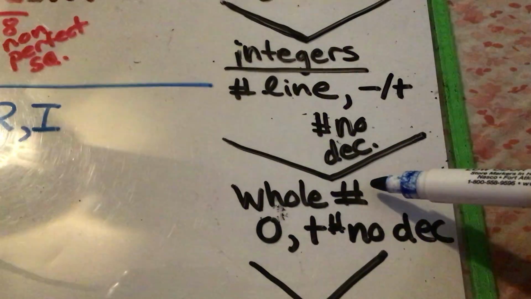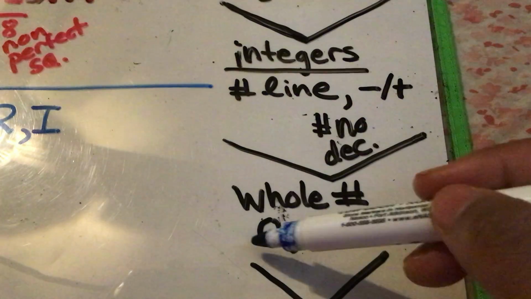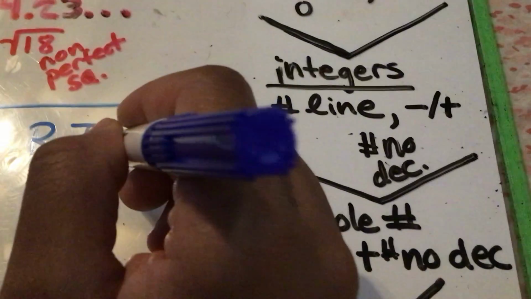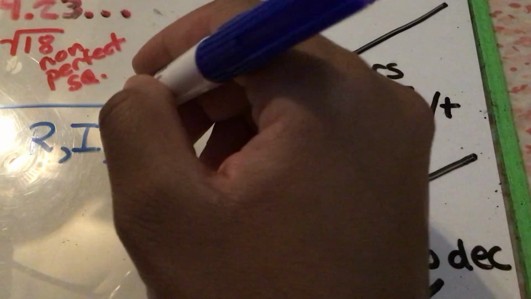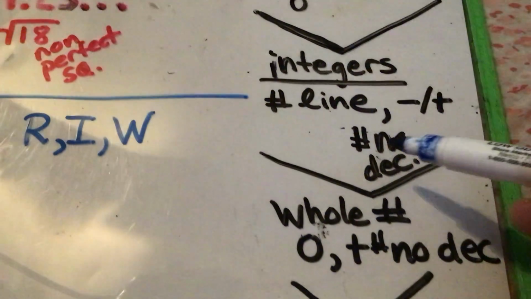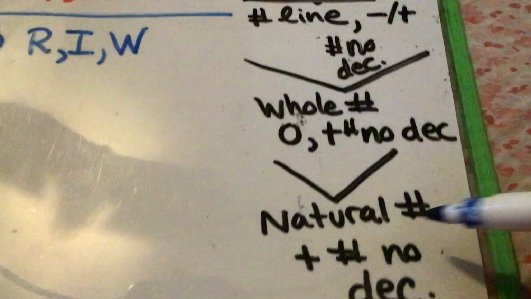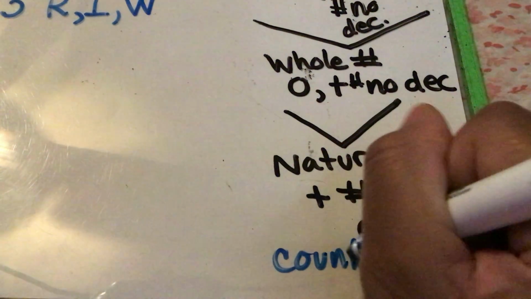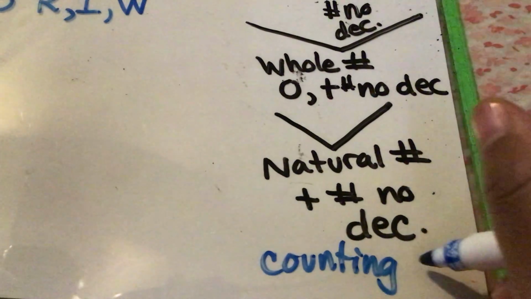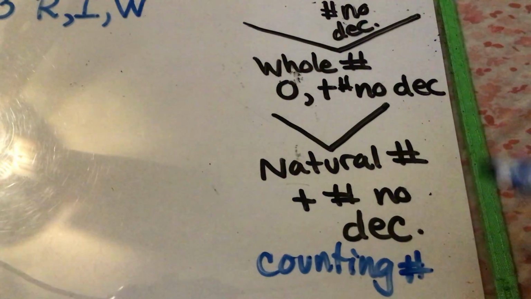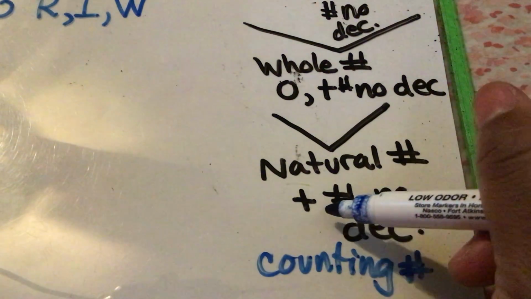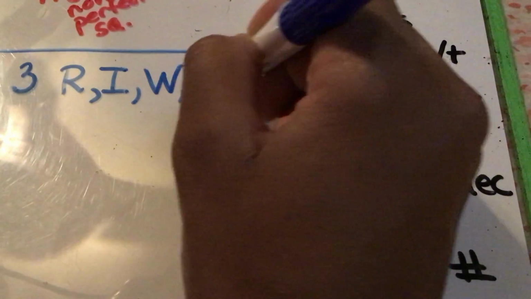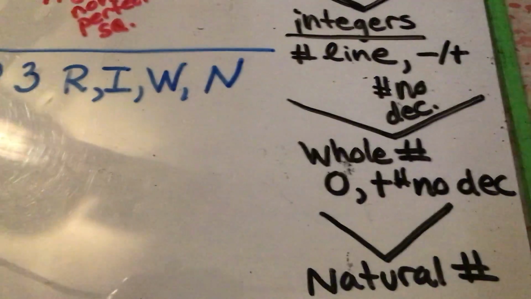Is it a whole number? Meaning, is it positive or 0 with no decimals? Yeah, a 3 is positive, so it's a whole number. And last but not least, natural number. Natural numbers are also known as counting numbers. When you play hide and seek, you start at 1. So this is a positive with no decimal. Yes, that is correct. This is a natural number.